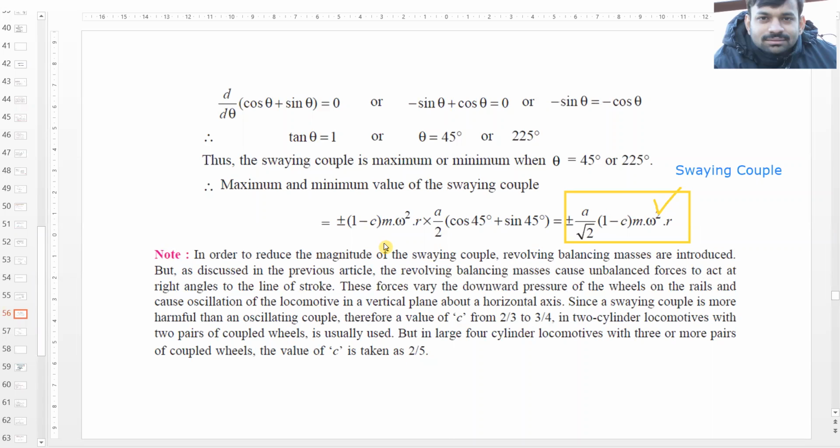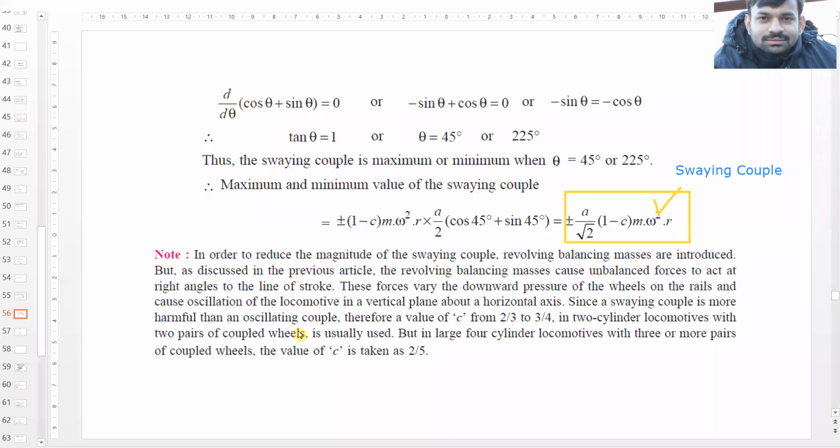As we introduce this revolving unbalanced mass, another force comes into the picture, acting perpendicular to the direction of the line of stroke. These forces vary the downward pressure of the wheel on the rail and cause oscillation of the locomotive in the vertical plane about the horizontal axis.